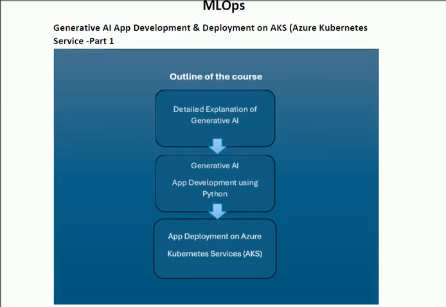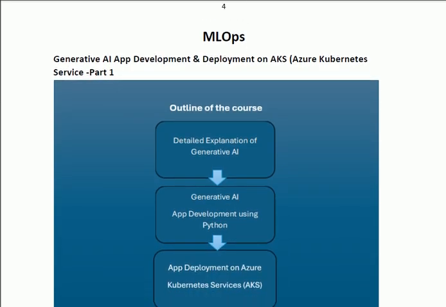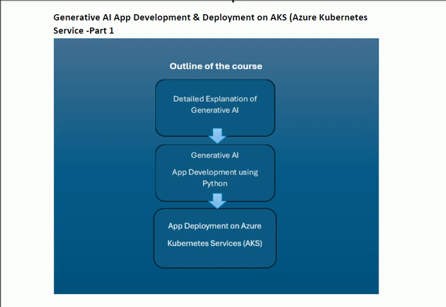Let's start. MLOps. The series is Generative AI Application Development and Deployment on AKS, Azure Kubernetes Service, Part 1. In this course, we shall first give a detailed explanation of generative AI, what generative AI is and how it is different from the other classes of AI. The second one is the development of the generative application by using Python, and after that, in the third phase of this series, we shall deploy this application on the AKS. So let's start.